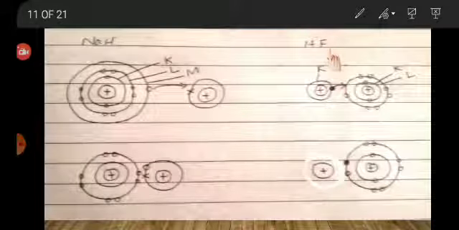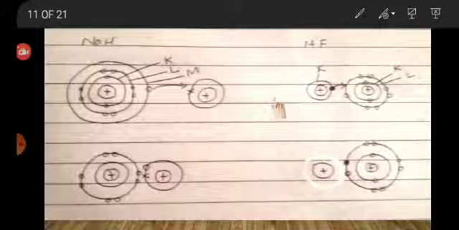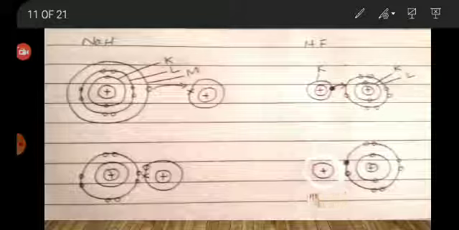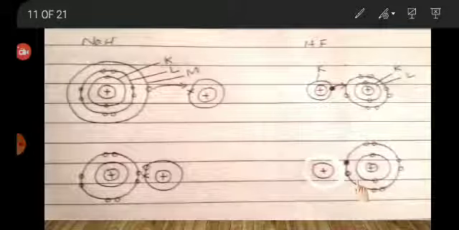Similarly, in hydrogen fluoride, hydrogen loses its electron, the outermost shell of hydrogen will disappear, and the ionic bond between hydrogen and fluorine will be formed.